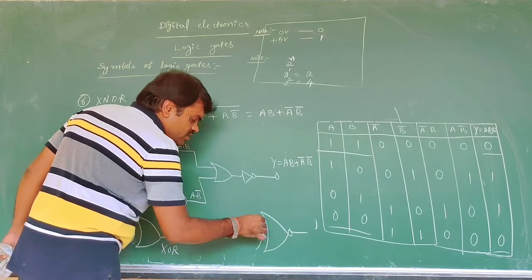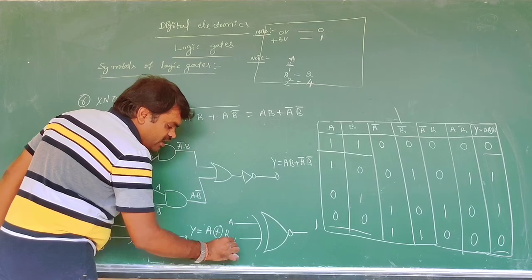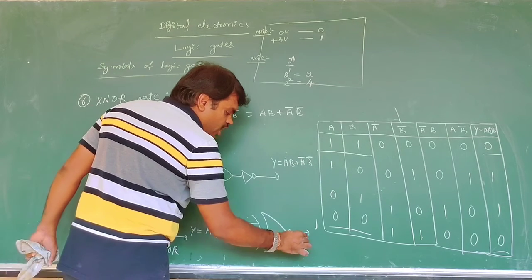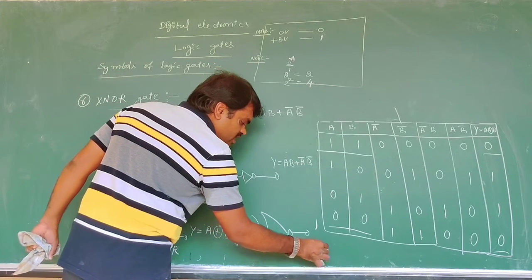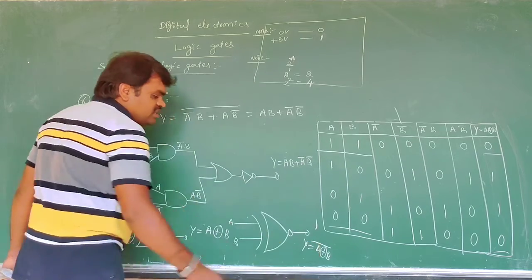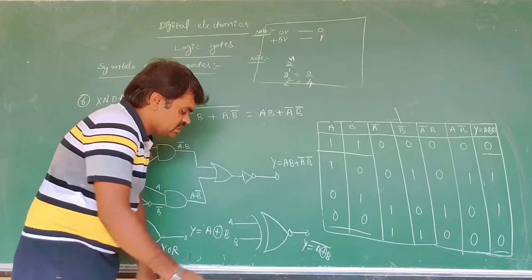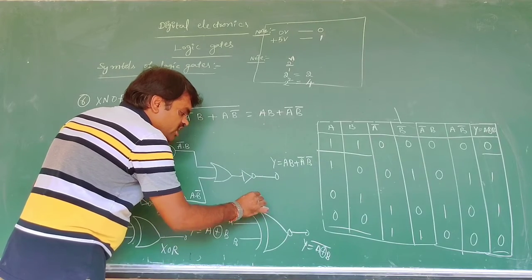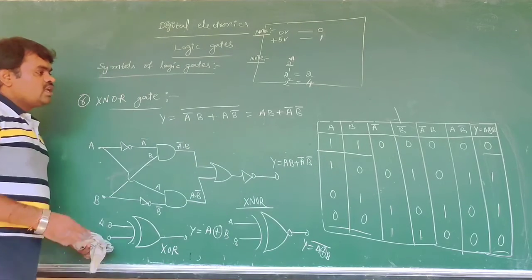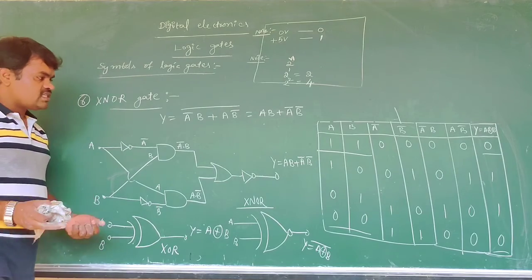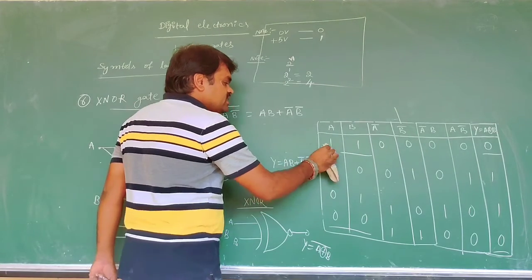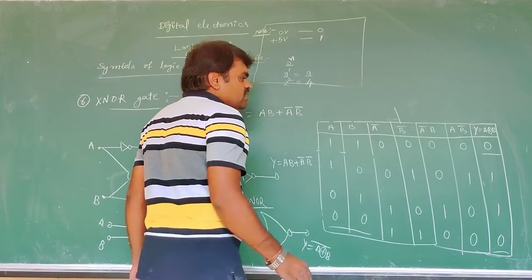This is A, B, and this is called Y is equal to A XOR B whole bar. This is the symbol of the XNOR gate. It is not in the syllabus, but we discuss it once here.